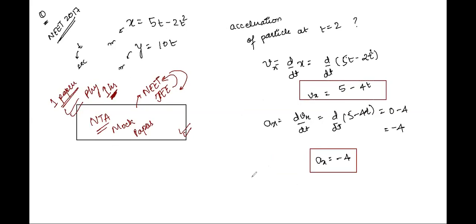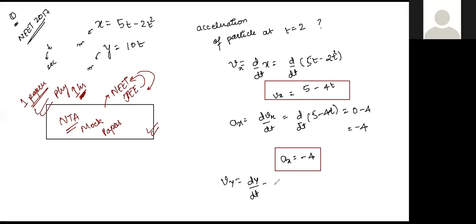Now what about the next part? So we have vy given as dy by dt, right? So what will it be? d by dt of 10t, which is 10. Absolutely correct. So 10 is vy, right? So what will ay be?